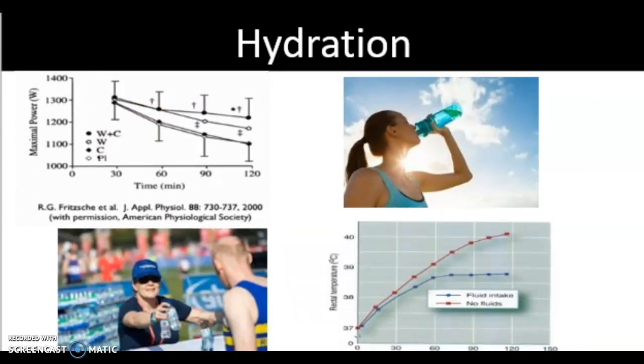Hydration for athletes is very important and involves making sure they drink enough fluids before and during an event. The body produces 10 times as much heat running as walking, so during events like marathons, it is very important that athletes stop to drink water. If an athlete does not drink enough water or fluid, it may cause a reduction in blood volume, decreased skin blood flow, decreased sweat rate, decreased heat dissipation, increased core temperature, and an increased rate of glycogen use. This then causes them to fatigue much faster and give a poorer performance.